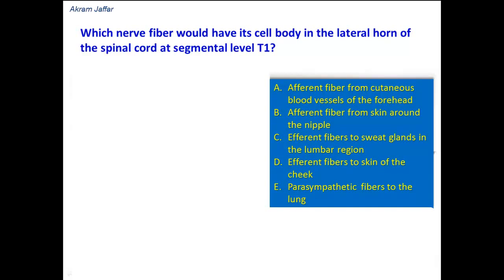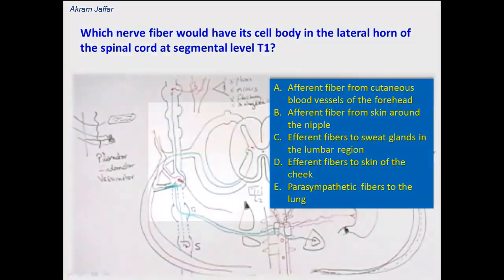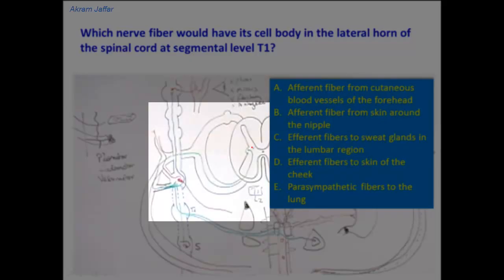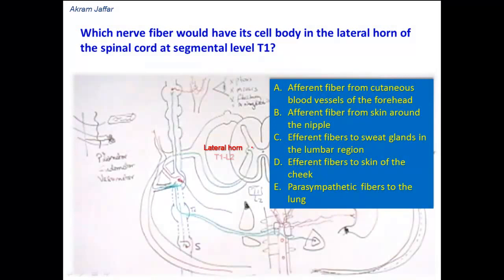Which nerve fiber would have its cell body in the lateral horn of the spinal cord at segmental level T1? The cell bodies in the lateral horn of the spinal cord are related to preganglionic sympathetic fibers. This lateral horn of the spinal cord is a feature of spinal cord segments T1 to L2, which represent the sympathetic outflow from the central nervous system.